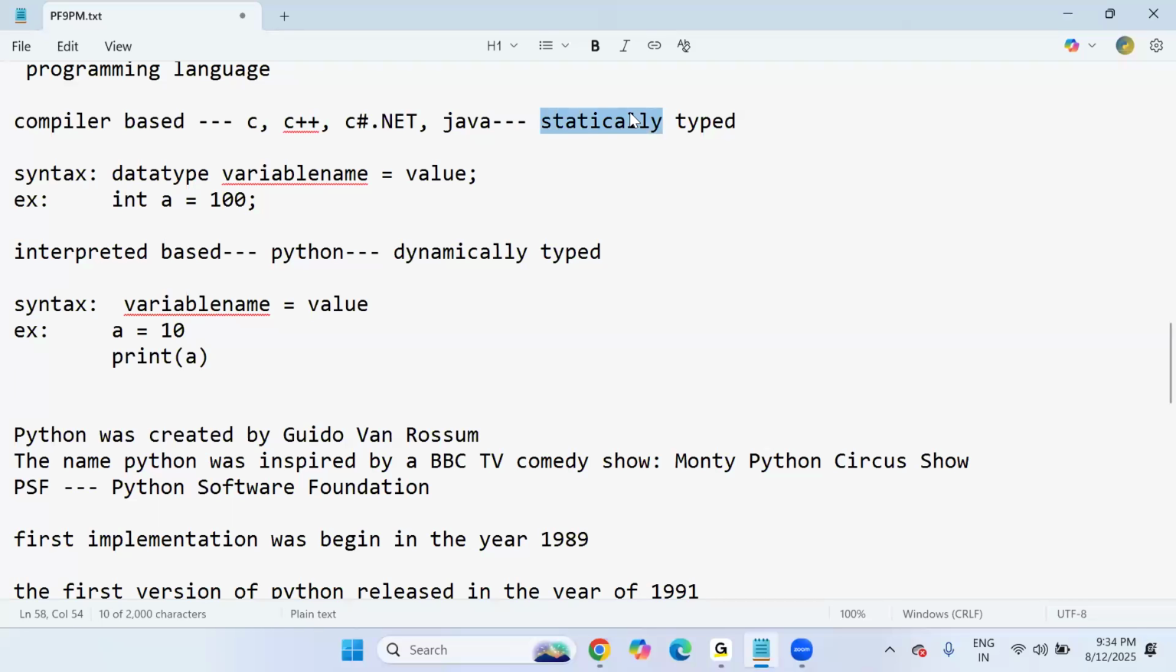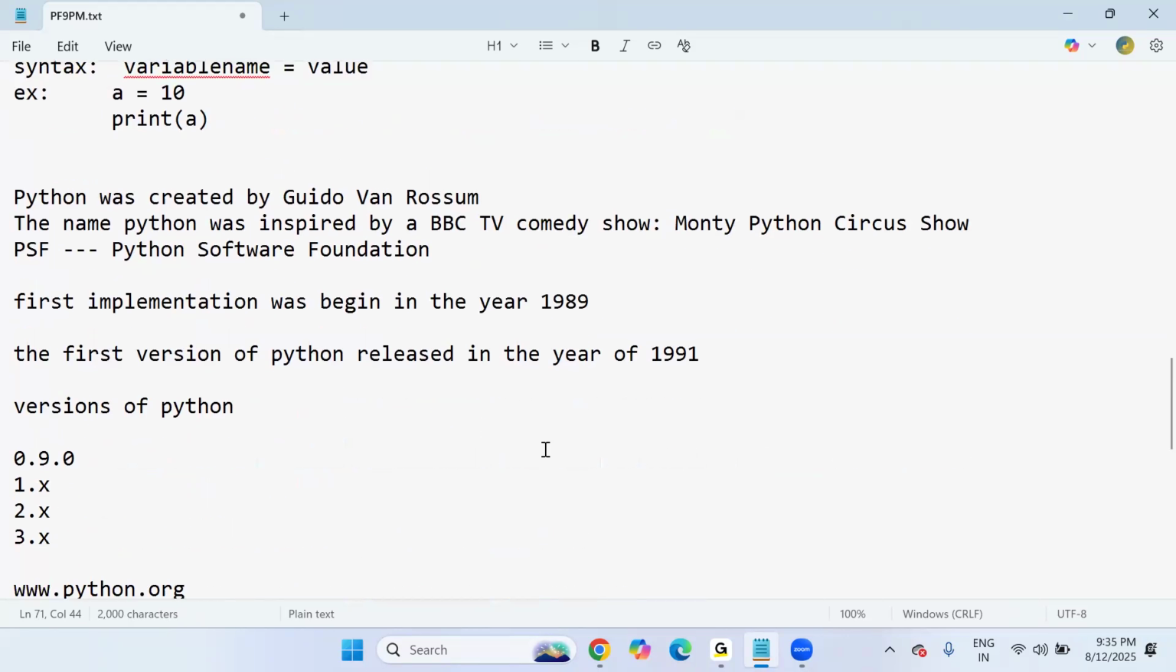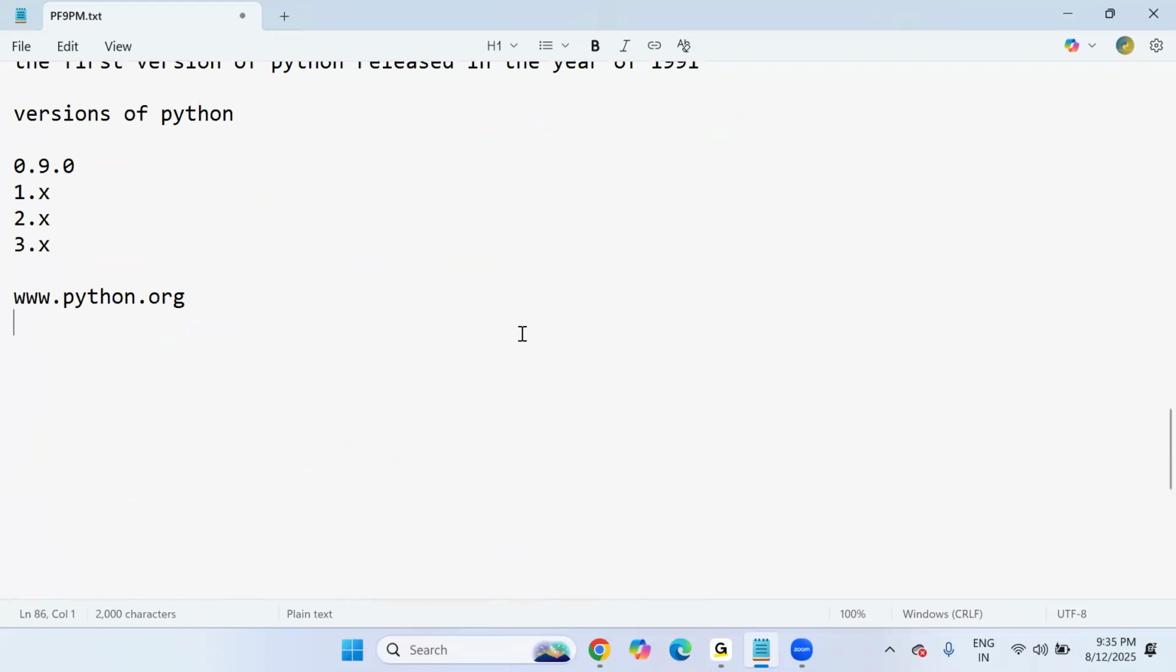Statically typed means that while writing the program, not running it, you must specify the data type from your side. In those languages it is required. But in Python it's not required, because during execution Python will decide the variable's data type. This is dynamically typed. Okay, since people are asking questions, I'm moving back to my previous topic.